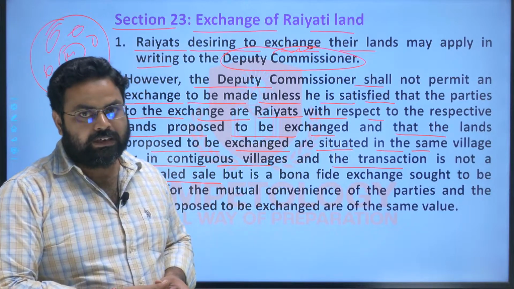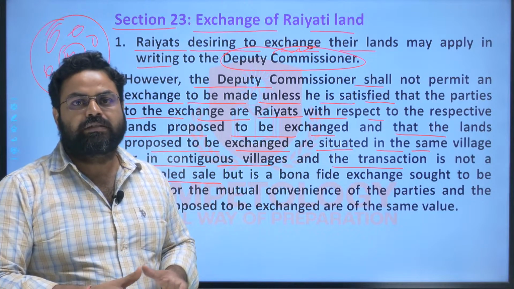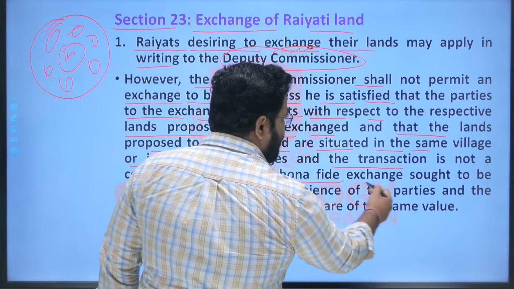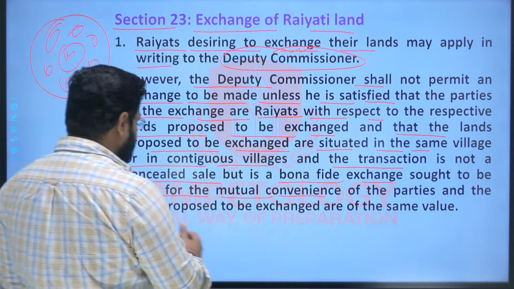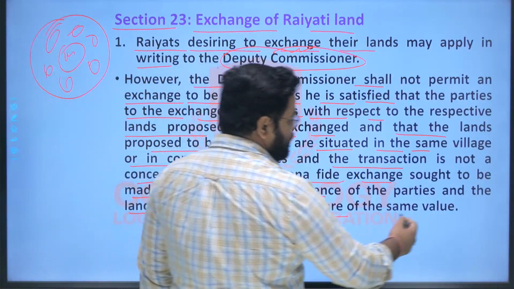So these types of exchange will be considered a concealed sale, right? Now here it should be a bona fide exchange made for the mutual convenience of the parties, and the lands proposed to be exchanged are of the same value.